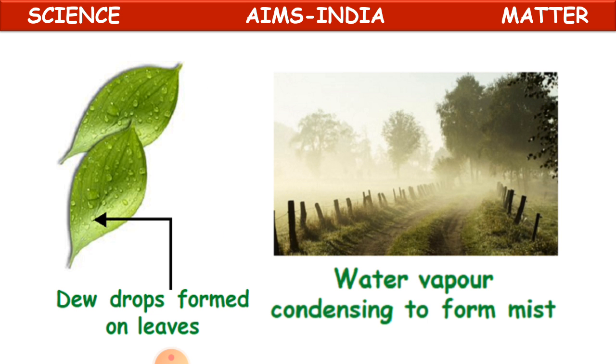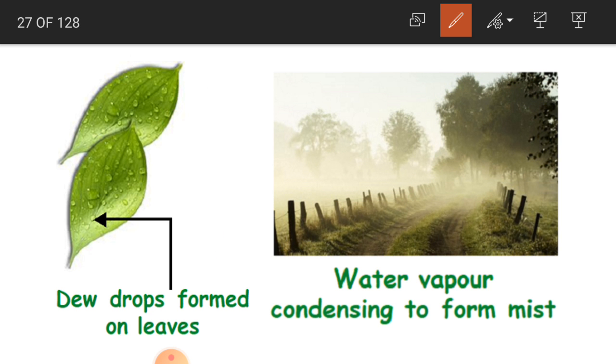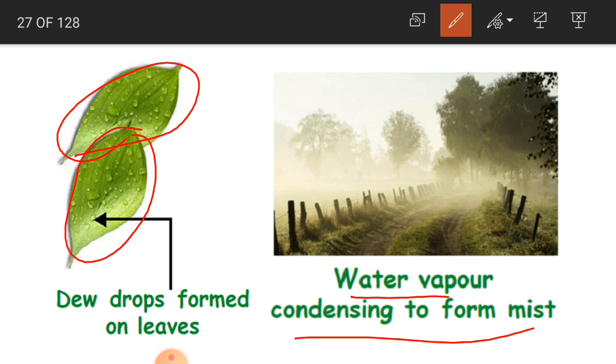Clear, children? Now, I have said to you about the dew. See this, dew drops on the leaves. This is dew. And see the mist, like smoky effect you can see on the roads.